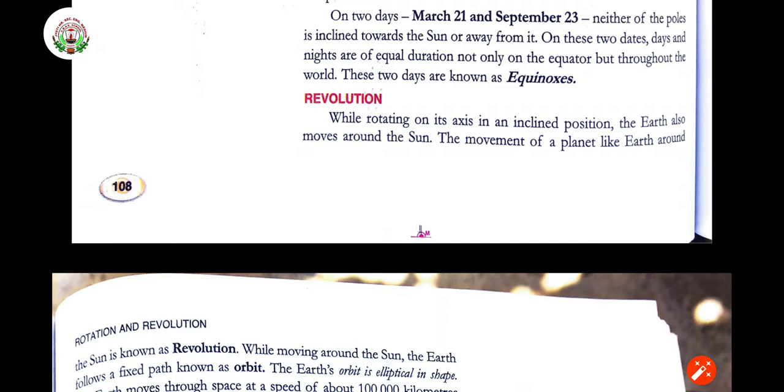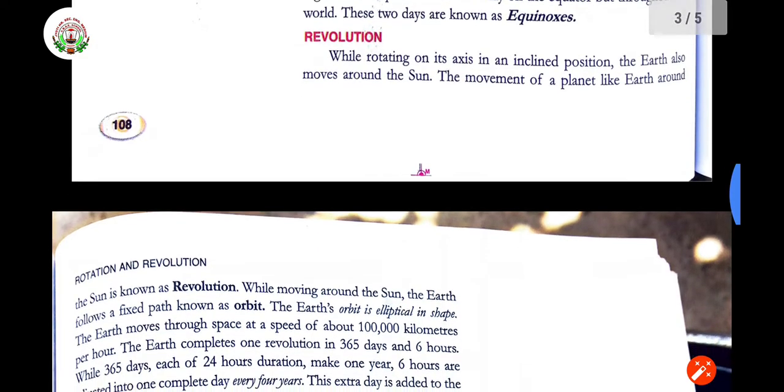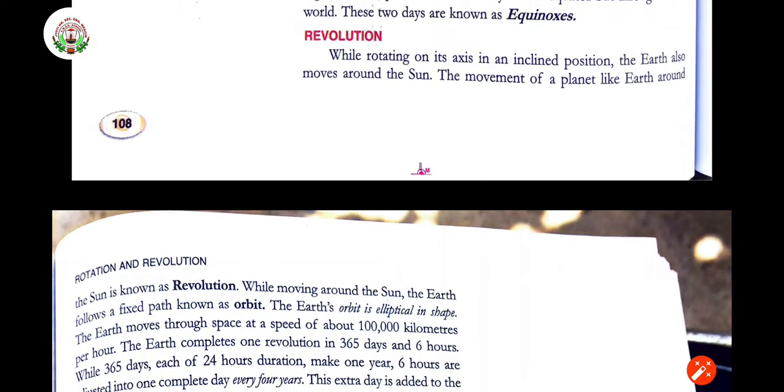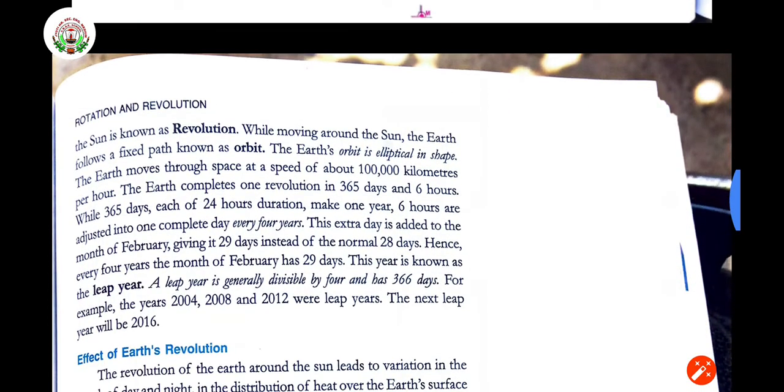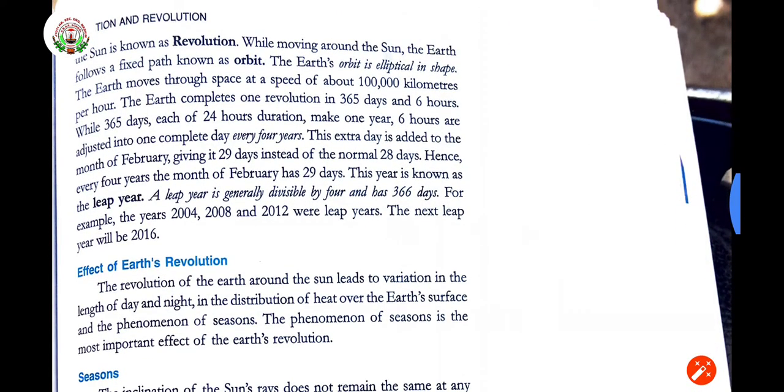Then revolution. While rotating on its axis in an inclined position, Earth also moves around the sun. Okay, Earth is going to revolve around the sun. The movement of a planet like Earth around the sun is known as revolution.